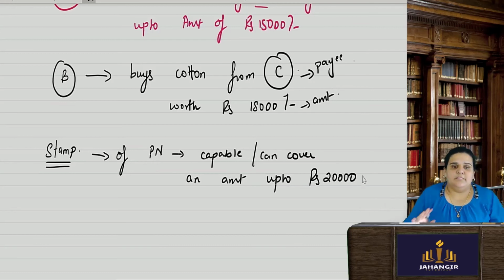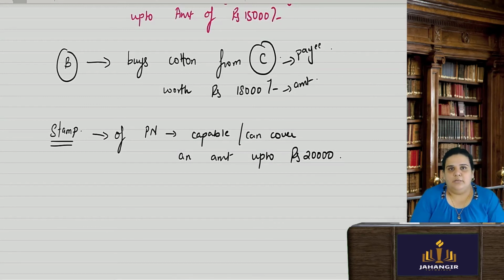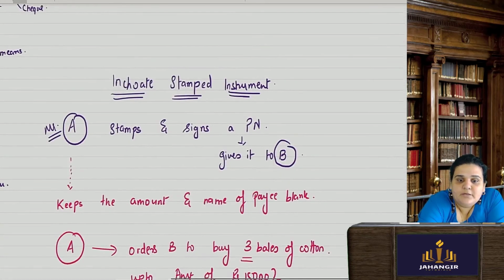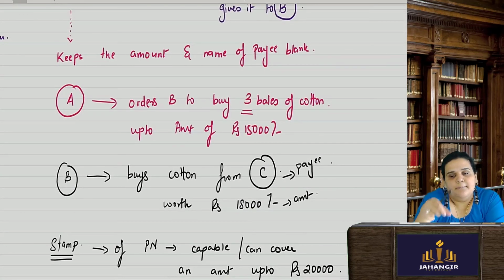Okay, it was sufficiently stamped, meaning it could cover an amount of rupees 20,000. If it had been above 20,000, then it would have been said that the stamp was insufficient on that instrument. It is an inchoate incomplete stamped instrument because it is incomplete with regards to the amount of the payment and the payee.